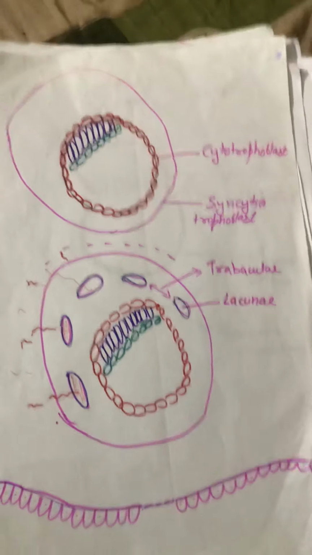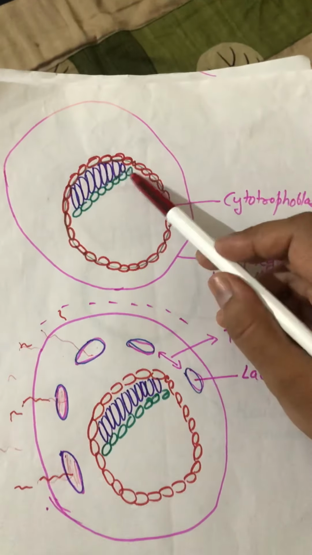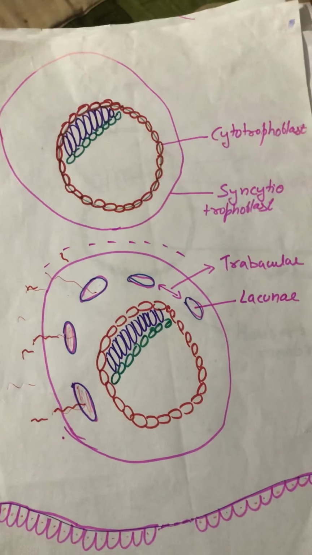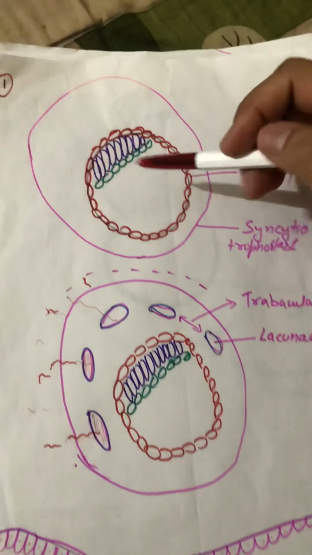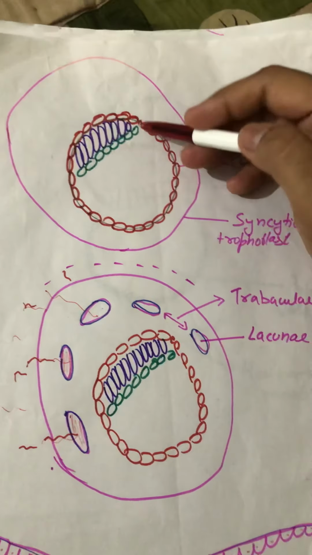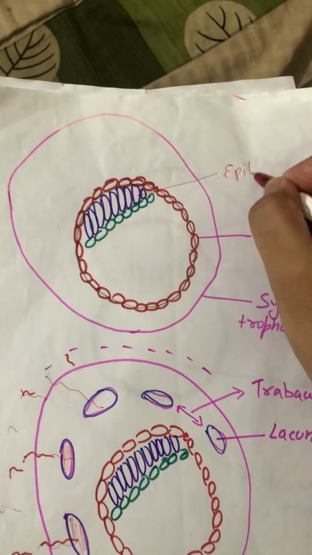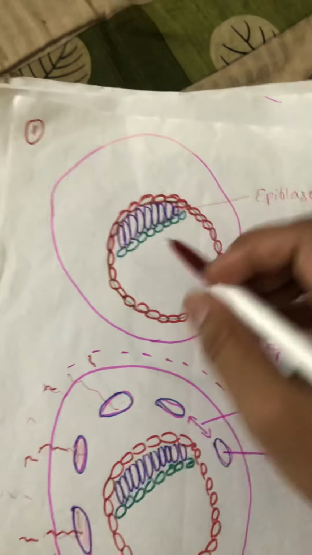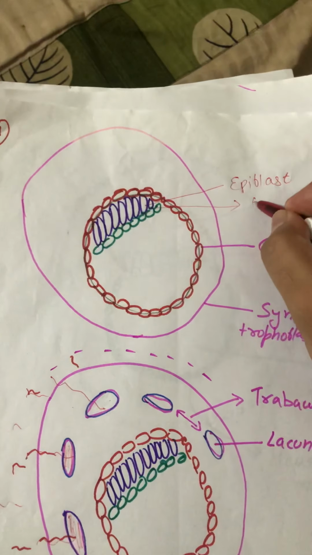Now the changes that take place in the embryoblast. Embryoblast is the inner cell mass. Now embryoblast will again divide into two layers: the upper columnar layer of cells called the epiblast cells, and the lower cuboidal layer of cells called the hypoblast.